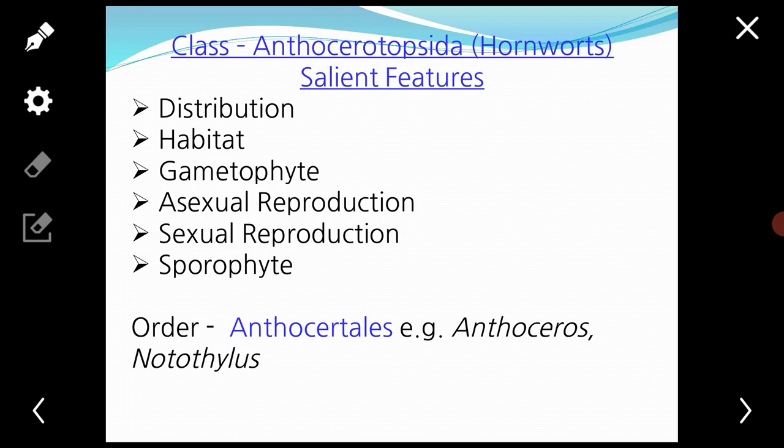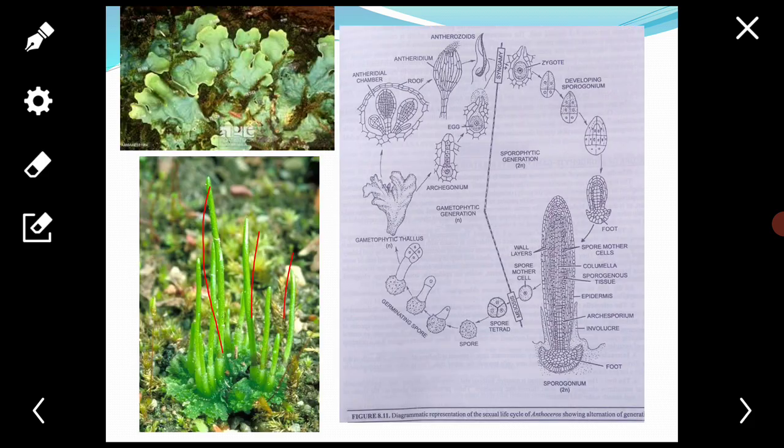The adult plant body is an independent thalloid gametophyte. Here you see the gametophytic structure, which is dorsiventrally flattened and lobed.